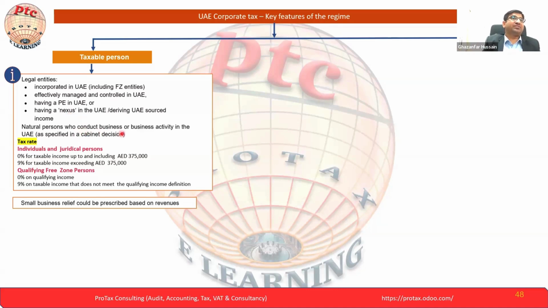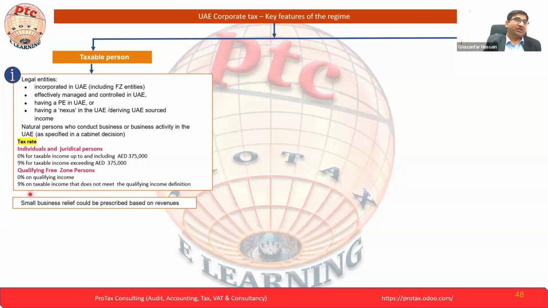A natural person who conducts business or business activity in the UAE, we have already seen. On the tax rate for individuals and juridical persons, we already know there is a taxable income and a tax slab on it. The first 375 is zero rated, above 375 is 9%. This is the tax rate. This is not a registration criterion like VAT. Still, people in the market are getting penalties because they say they did not meet the threshold.